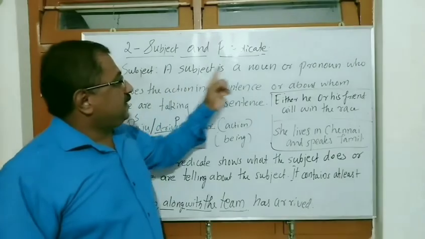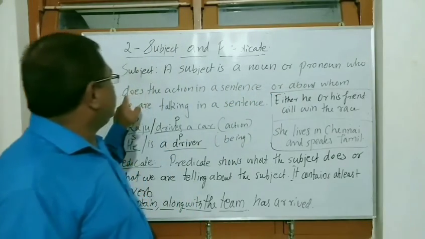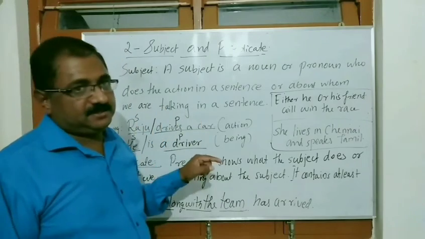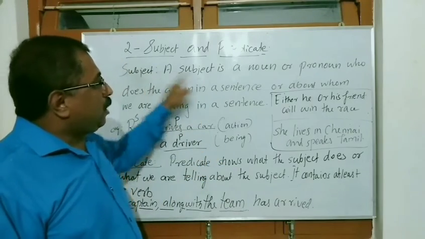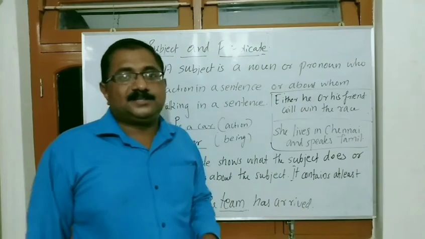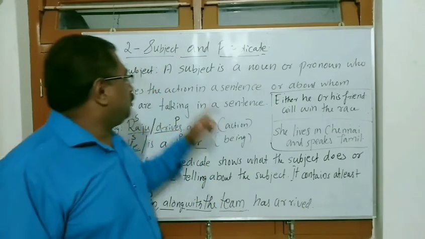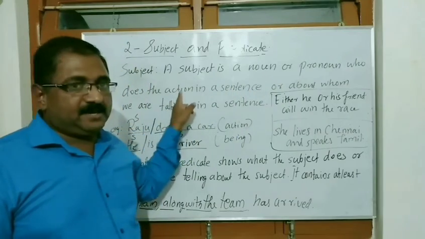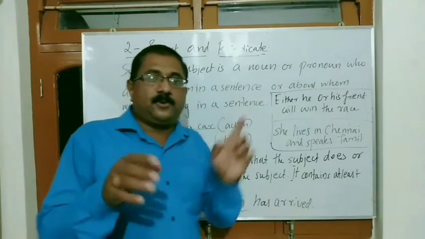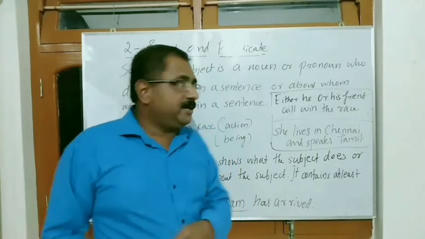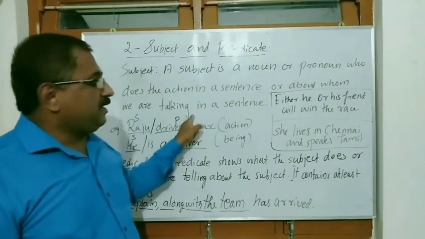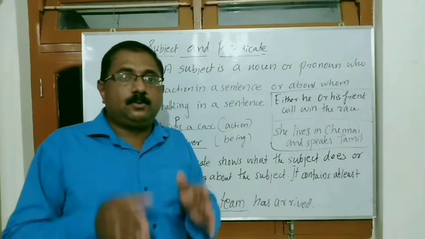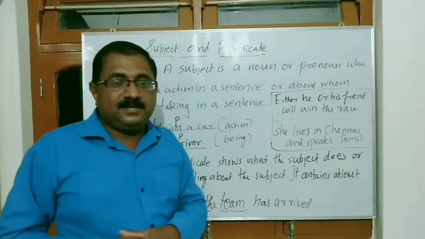A subject is a noun or pronoun who does the action in a sentence or about whom we are talking in a sentence. That means a noun or pronoun only can be the subject of a sentence. So a subject is a noun or pronoun who does the action. That means 2 points we are getting. One is action and about whom we are talking, that means whom we are qualifying or whom we are describing in a sentence.